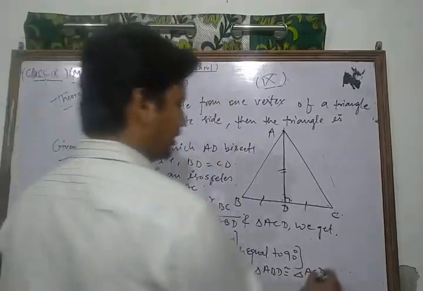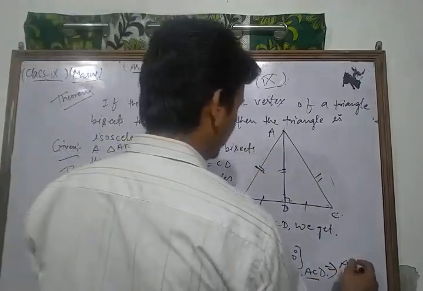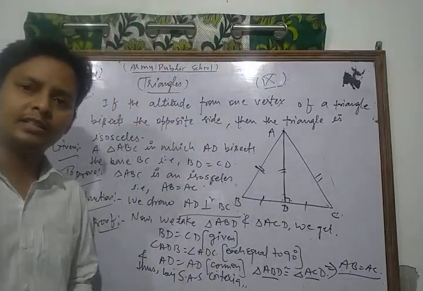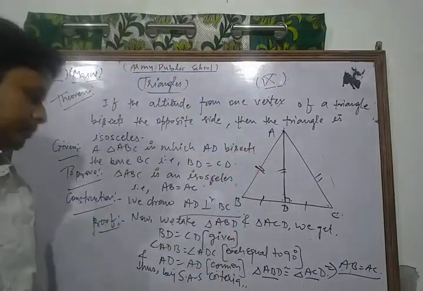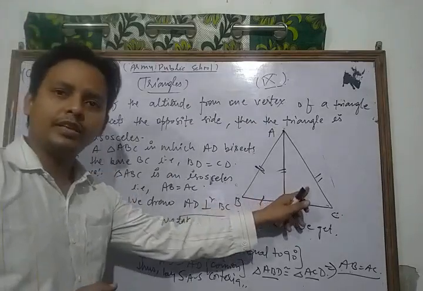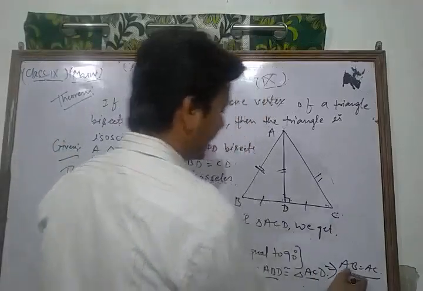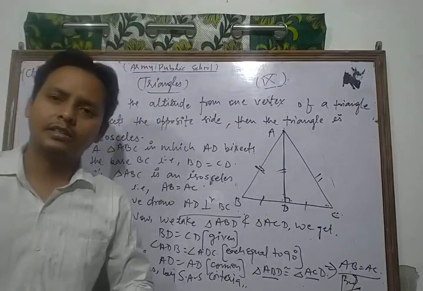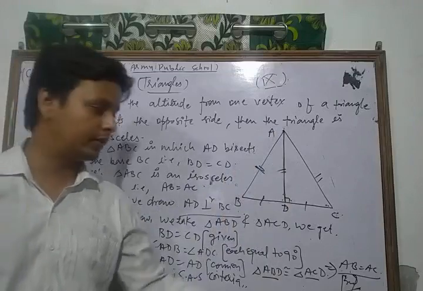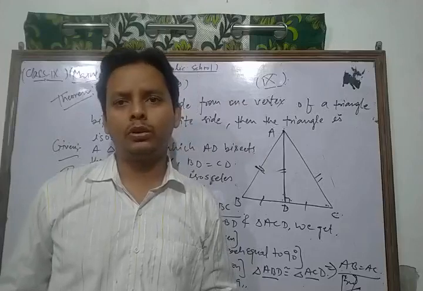Thus by CPCT, AB is equal to AC. So the triangle ABC is an isosceles triangle, hence proved. You know that in an isosceles triangle, two sides are equal to each other. In this way, you can solve all the questions of your NCERT exercise based on this topic.